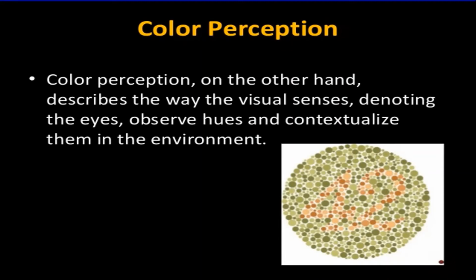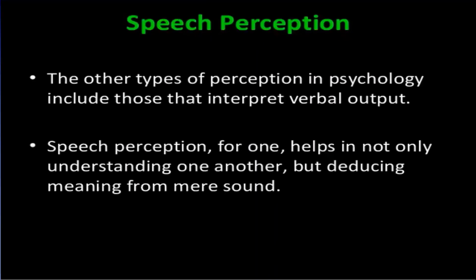For example, in the diagram shown here, there is a combination of colors, and in it there is a written number, which is 4 and 2, 42. This is the color which is a little brighter, a reddish or pinkish color, that you can easily identify. So this is color perception, in which you perceive the way you are, based on past experiences.